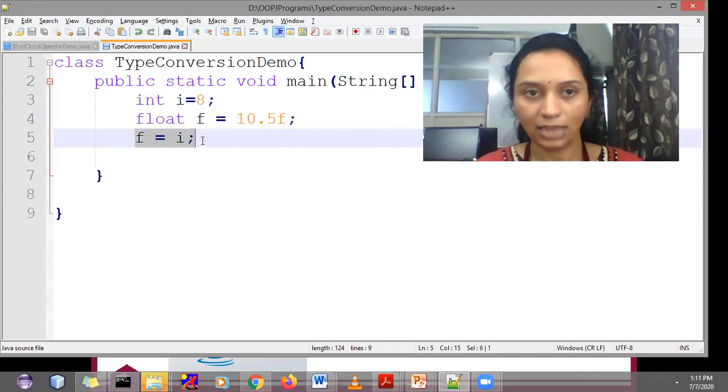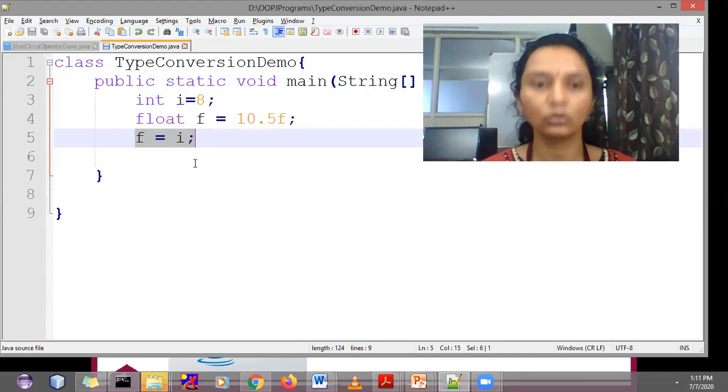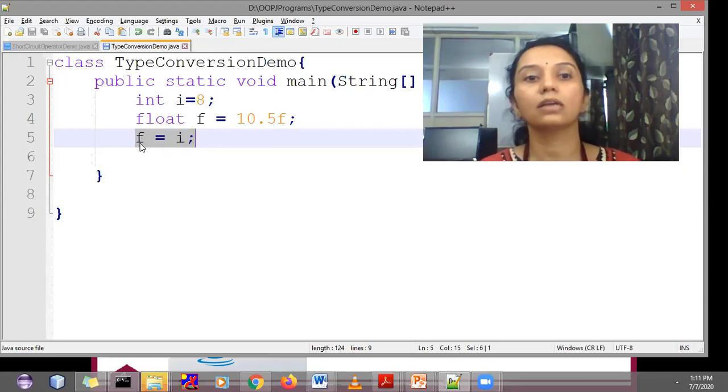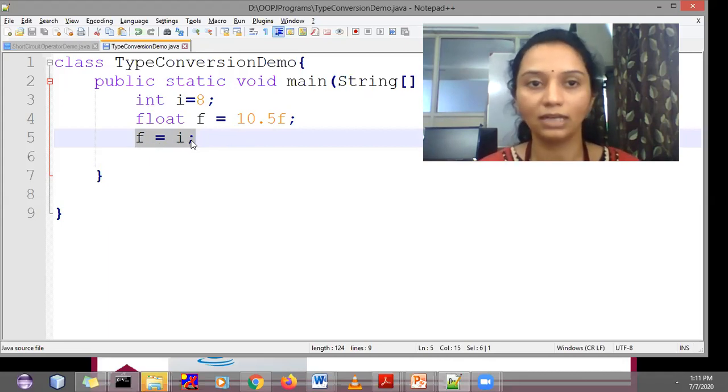At this time, the computer generally converts the integer data type into the floating point data type. So here you are converting one primitive data type, integer, into another, floating point. This is only possible if the target data type and source data type are compatible with each other.